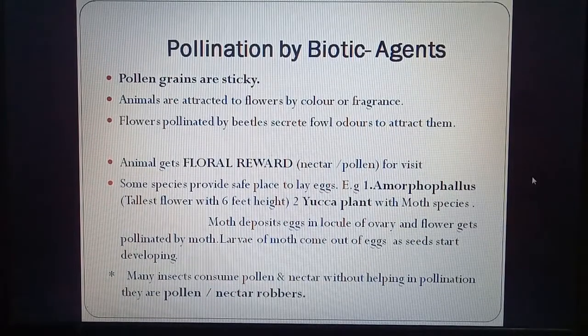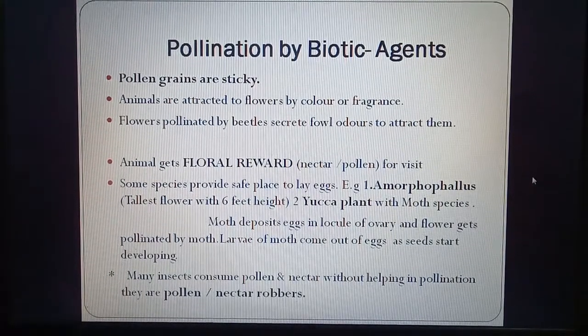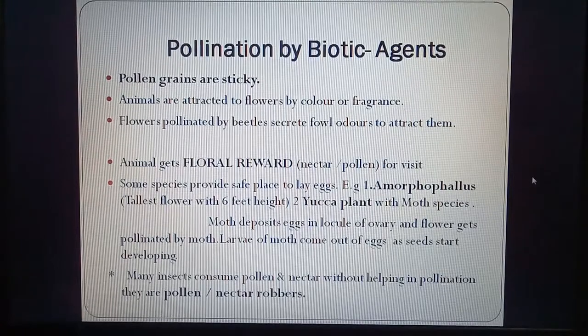And another is yucca plant. In yucca plant, a moth species lives inside. So both benefit each other. This relation is called symbiosis. The moth deposits egg in the cavity of ovary, which is called locule, and flower gets pollinated by the moth. So both help each other. The larvae of moth come out of eggs and seeds start developing. So when the larvae of moth are ready, they come out, the seeds also develop. So both develop side by side.